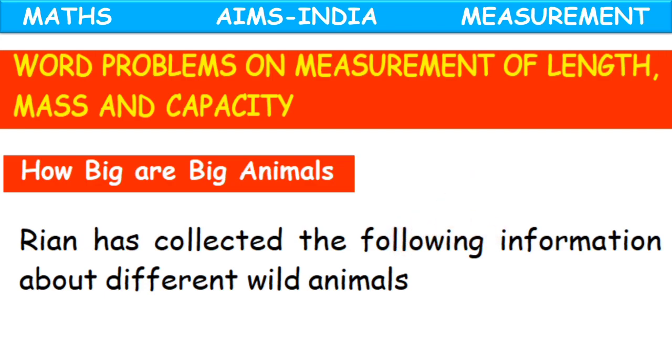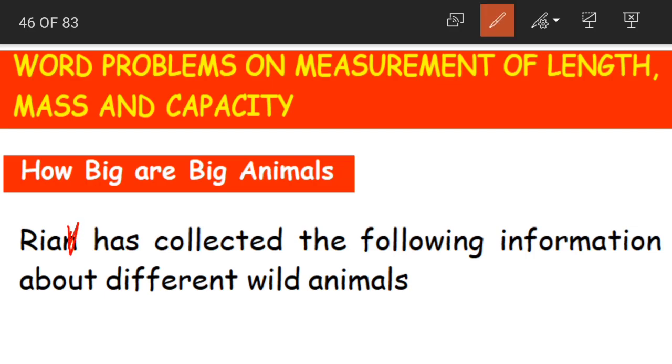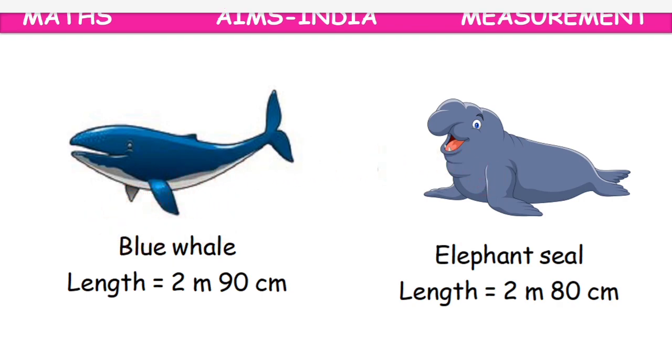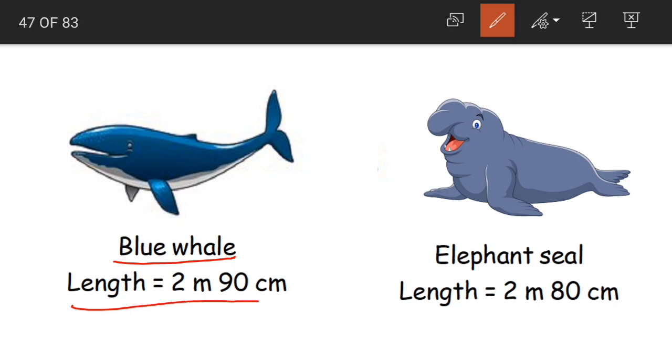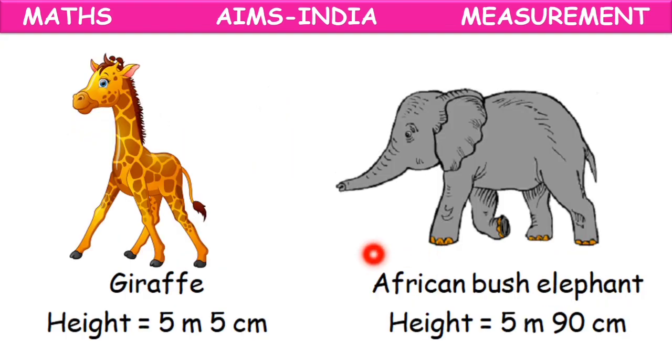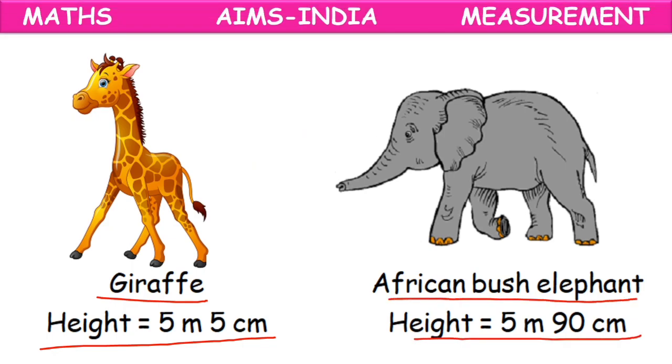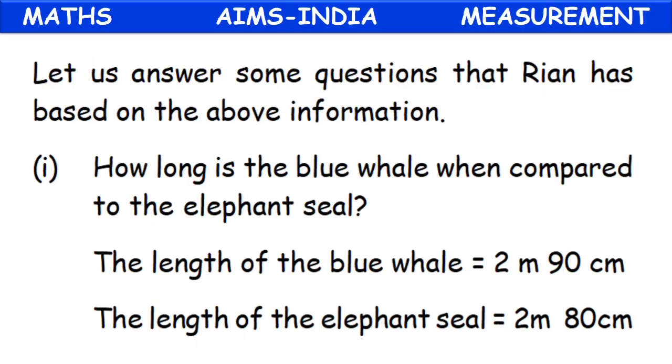Our Ria, it's not Rian, it's Ria, has collected the following information about different wild animals. What has she collected? The blue whale's length is 2 meters 90 centimeters, the elephant seal's length is 2 meters 80 centimeters, the giraffe's height is 5 meters 5 centimeters, and the African bush elephant's height is 5 meters 90 centimeters. Now from the above information, let us answer some questions.